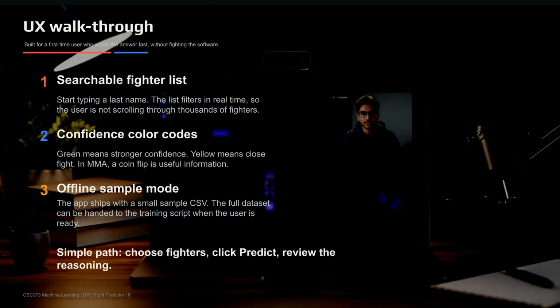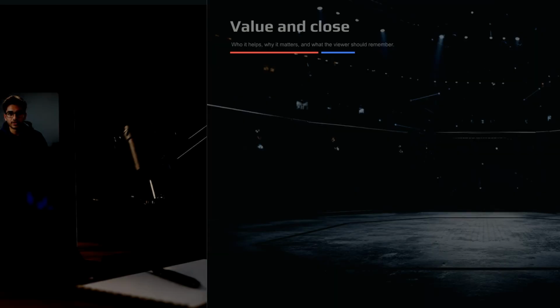And the app ships with a small sample CSV, so you can run it offline without a Kaggle account. If you want to train on the full data set, there's a 1-line command in the README that hands it over to the training script.